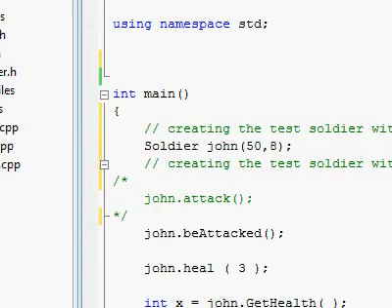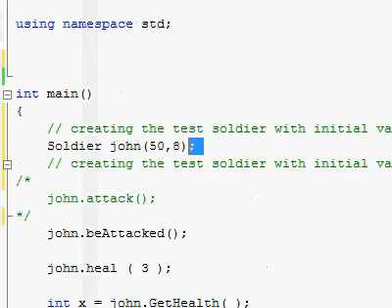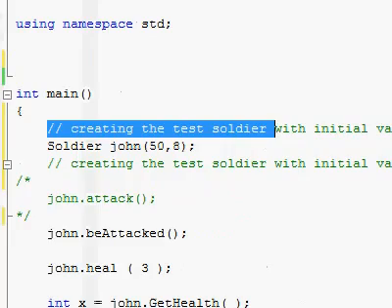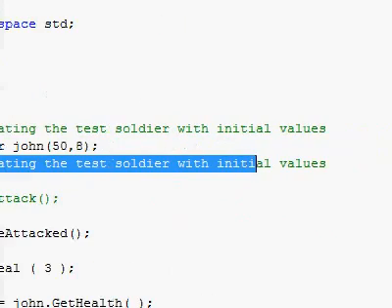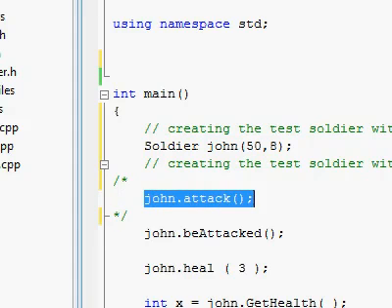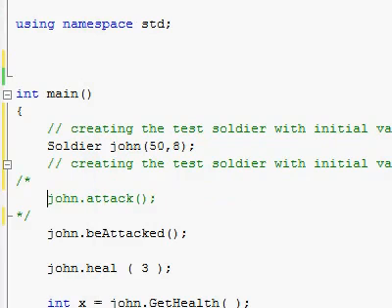So as you see over here, these double forward slash comments don't stop this line of code from working. This line of code will be executed, and this text over here will be totally ignored by the compiler. However, this comment over here wraps around this line of code, so this line of code will be ignored by the compiler and will not be executed.